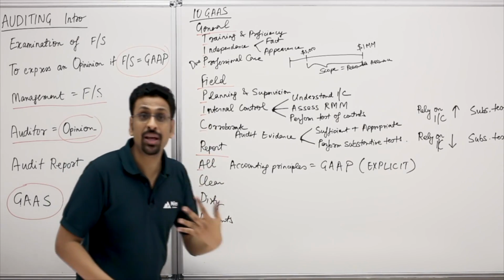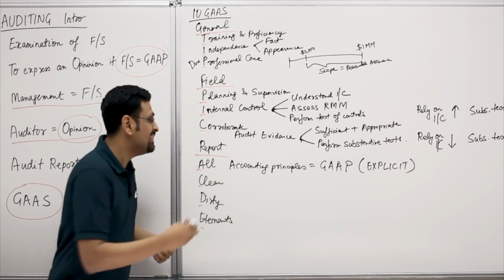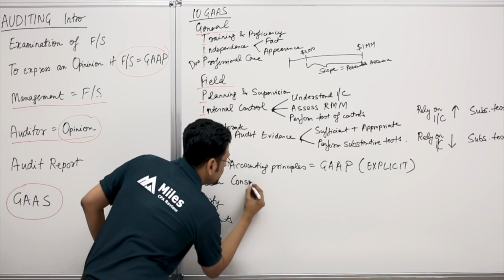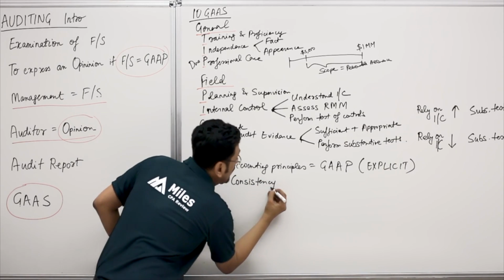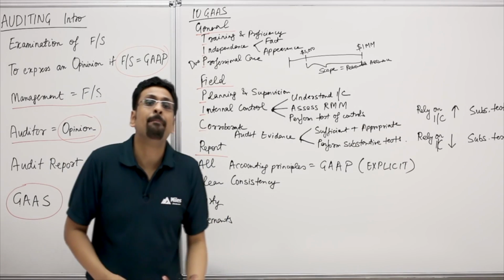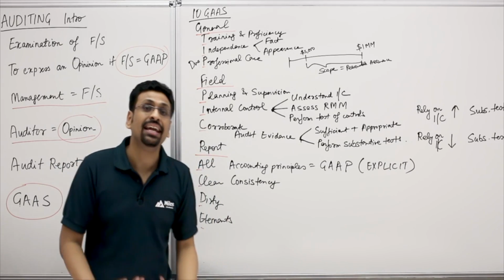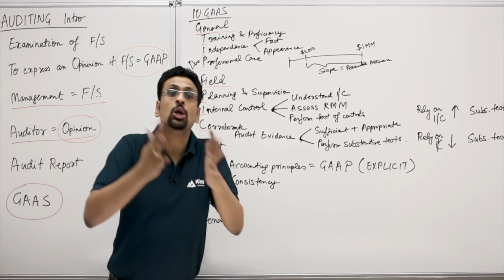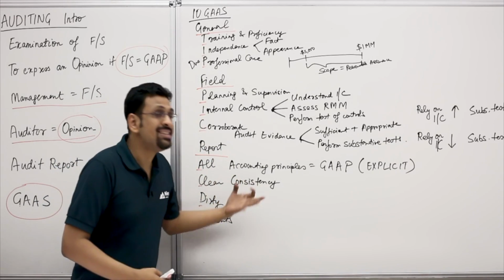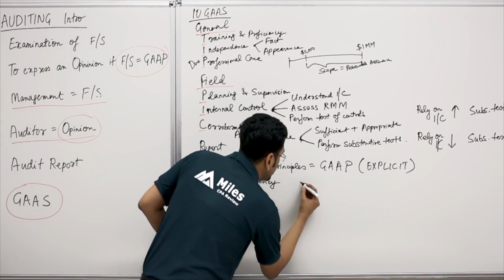Now, the second reporting standard, the C of clean, stands for consistency. This is basically whether the management has consistently applied GAAP from year to year. Now, consistency is implicit in the audit report.